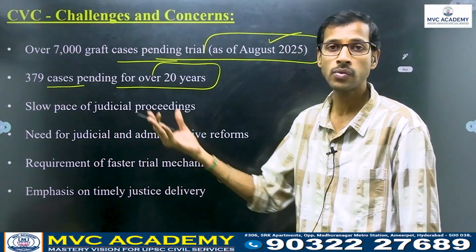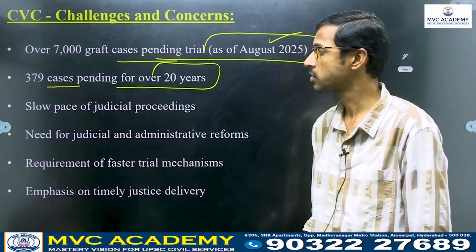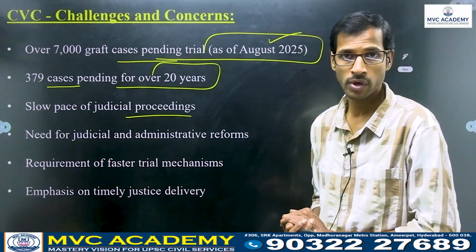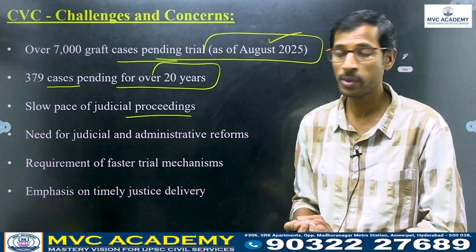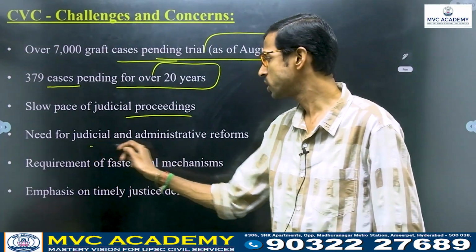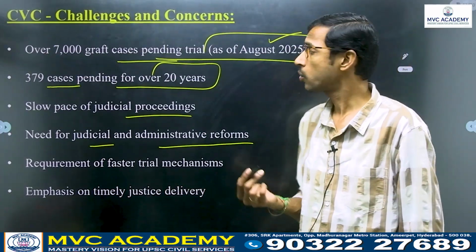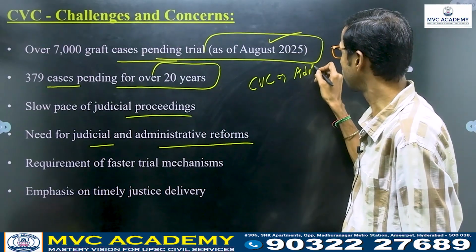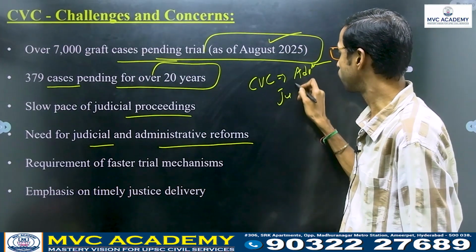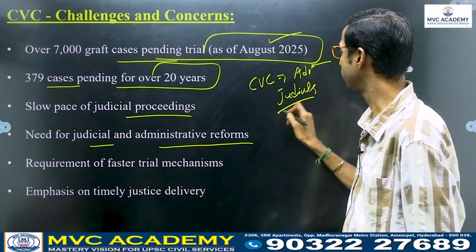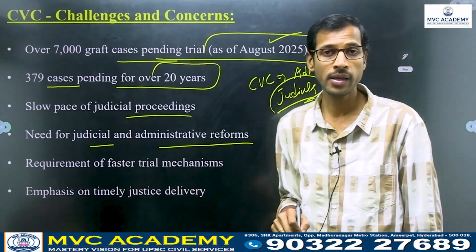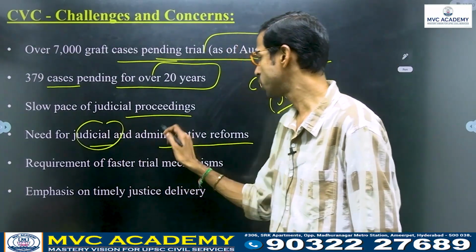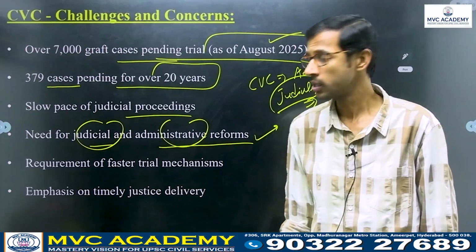We have not solved certain cases for almost 20 years, and the slow pace of judicial proceedings is one important problem we have been facing. There is a need for judicial and administrative reforms. CVC is not only related to administrative issues but also to judicial ones, so we need to take care regarding the solving of the cases. The need for judicial and administrative reforms is very important.